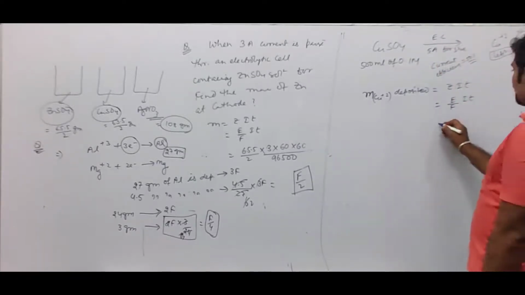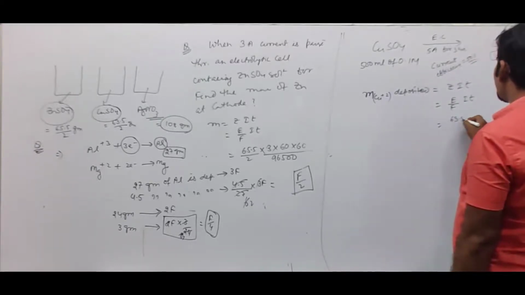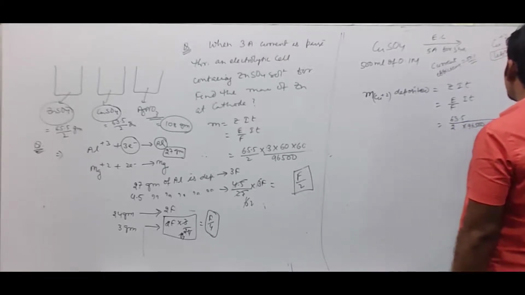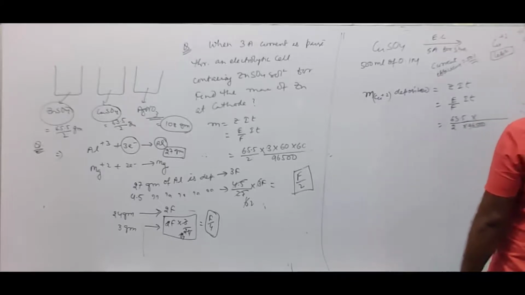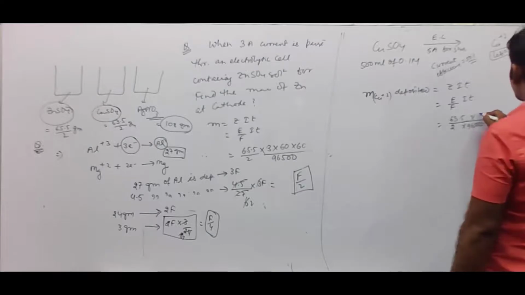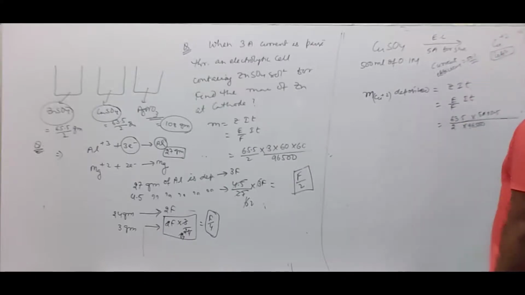So that is equals to E, where E for copper 2 plus is 63.5 divided by 2, by Faraday 96,500 coulomb. I is 5 ampere current passed with 50% efficiency, so 5 ampere into 0.5. 50% is 0.5 itself, 50 by 100.